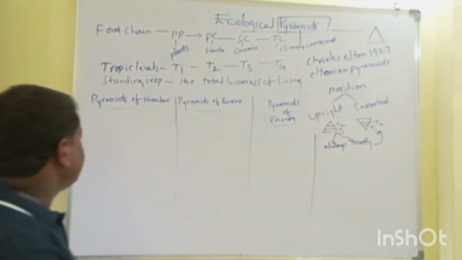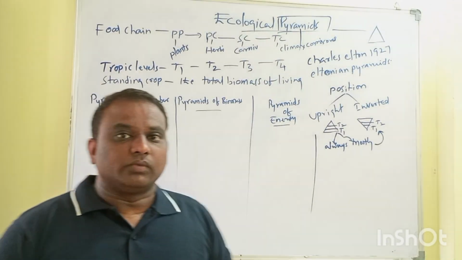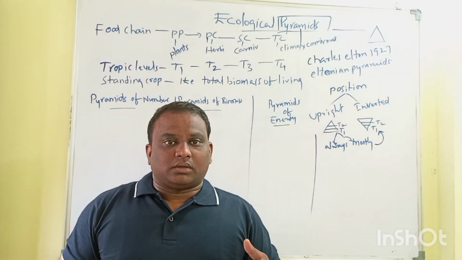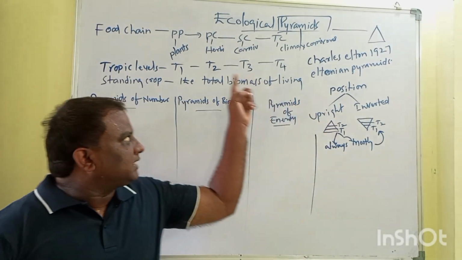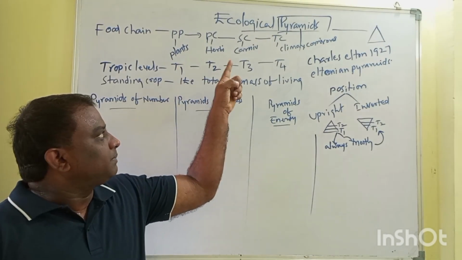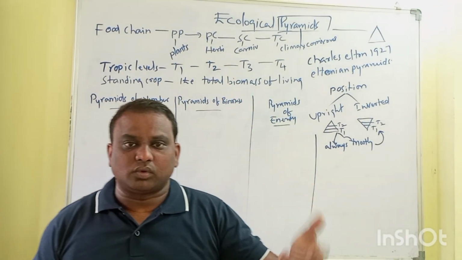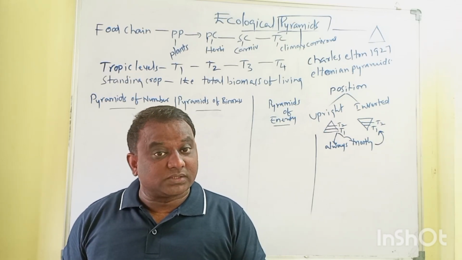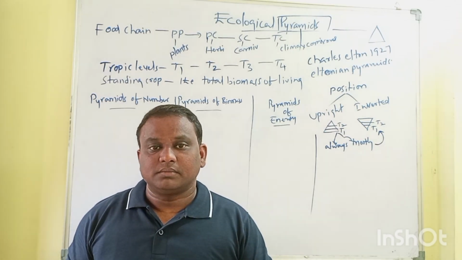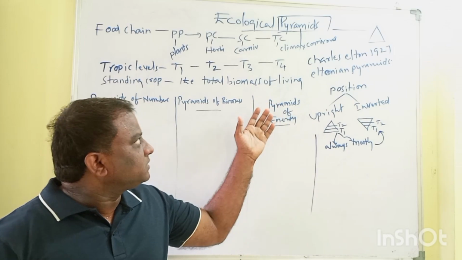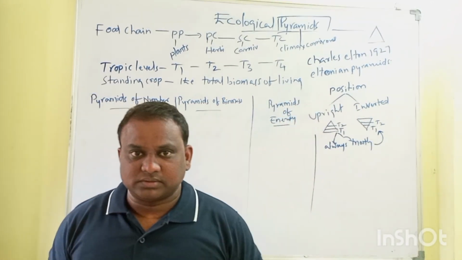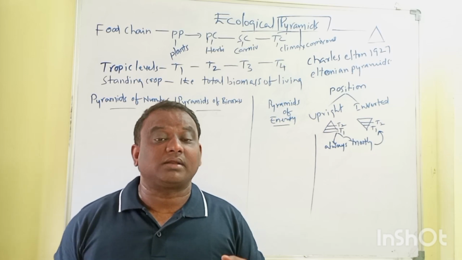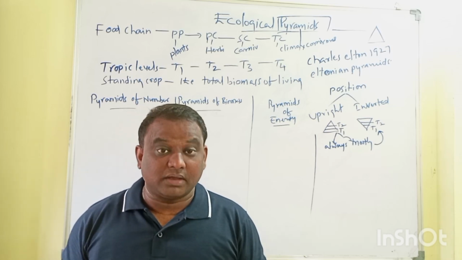So what do pyramids of number mean? Whatever ecosystem you take, it can be forest or grassland. It is all about the ecological pyramid, the relation between different trophic levels. In any ecosystem, the number of primary producers is always higher than the primary consumers, secondary consumers, and tertiary consumers. It's all about the number of organisms.